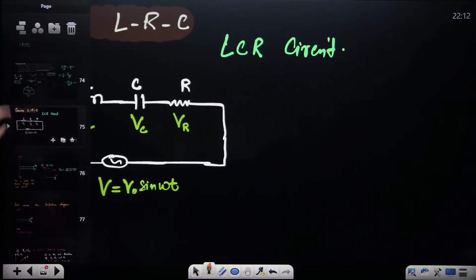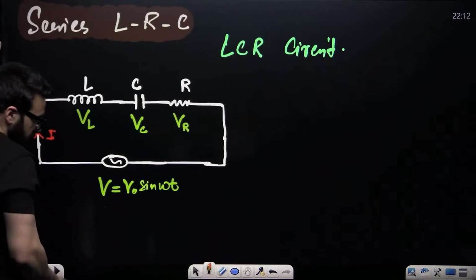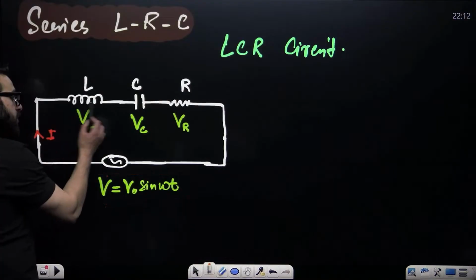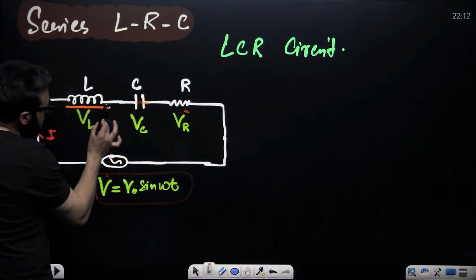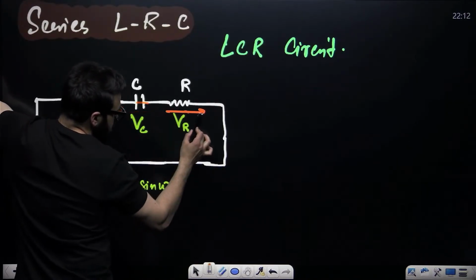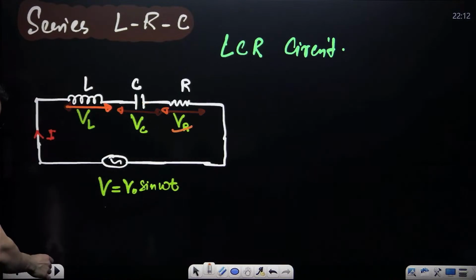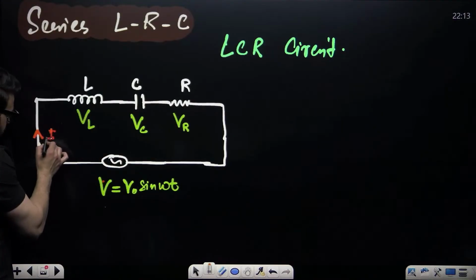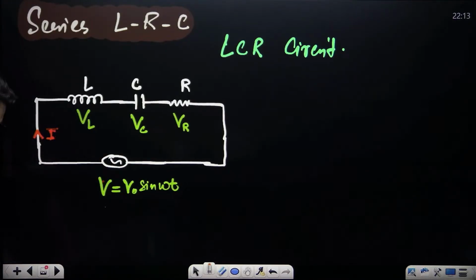Now, my dear friends, when it comes to the series LCR circuit, I want you to understand one thing. Since this is the alternating battery which is connected to this, this and this, let's suppose potential difference given to this is VL, potential difference given to this is VC, potential difference given to this is VR. VL, VC, VR. Now, my dear friends, always remember, current here is I in this particular circuit.